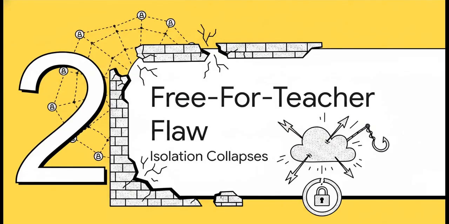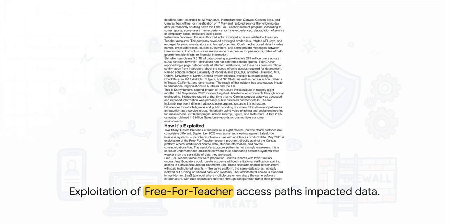Moving on to Section 2, the free-for-teacher flaw, and what happens when isolation collapses. So you're probably wondering, how did they actually get in? Well, unlike that previous attack 8 months prior, which hit Salesforce business systems, this breach struck directly at the heart of the Canvas platform itself. This advisory excerpt explains exactly how the free-for-teacher access paths were exploited.